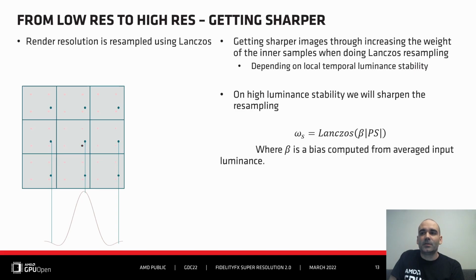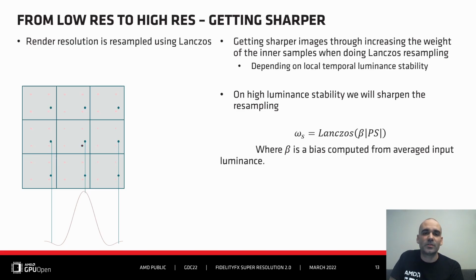Building on that upsampling stage, we can now think of changing how the Lanczos weight is computed to increase the sharpness. We can increase the low resolution sample distance artificially by moving samples further away down the Lanczos curve. Compared to the previous frame, you can see that the curve has shrunk a bit. It basically decreases the importance of samples that are far away from the center and increases the importance of samples that are at the center.